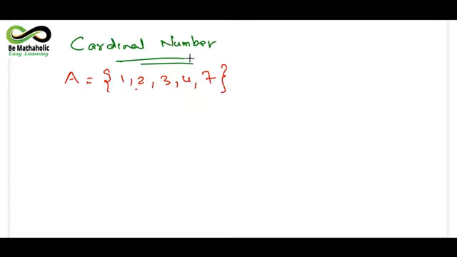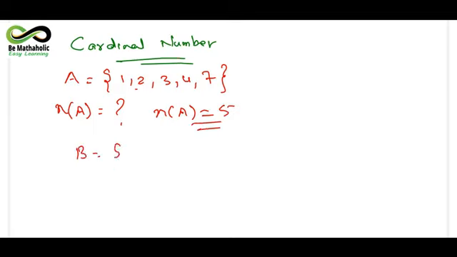Now a cardinal number is nothing but a number which represents the number of elements present in a particular set, and this is represented with a small n. And if you are asked to find n(A), what does this mean? This means that the number of elements present in a particular set should be the answer. That is, if I say n(A), then you just count the number of elements: 1, 2, 3, 4 and 5. So n(A) will be equal to 5. I hope I am clear.